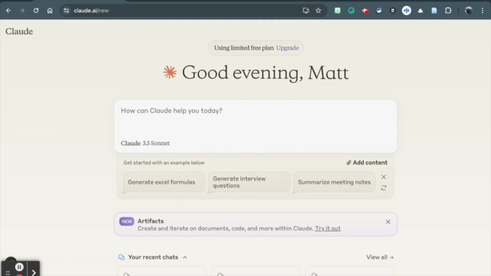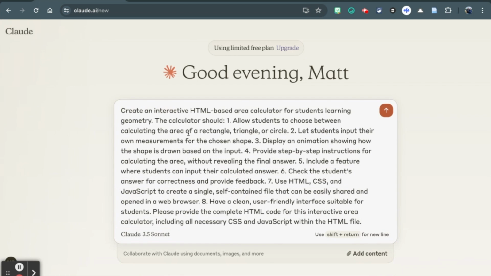ChatGPT and Gemini and other tools like that get a lot of fanfare, but Claude is another amazing tool that you can use. So in this situation, what I'm going to show you how to do is create an interactive activity where you could have students practice calculating the area of objects simply by letting Claude generate the code to do that.